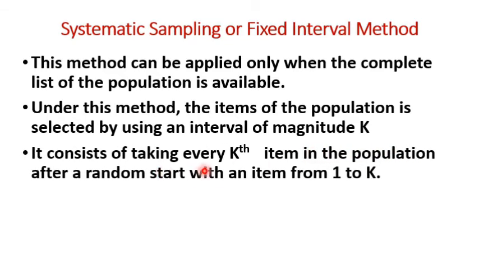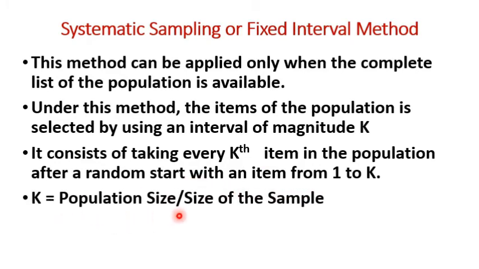Then it consists of taking every kth item in the population after a random start with an item from 1 to k. So a random number is to be selected first from the population and we have to start from this random number. Then every kth item in the population is selected.